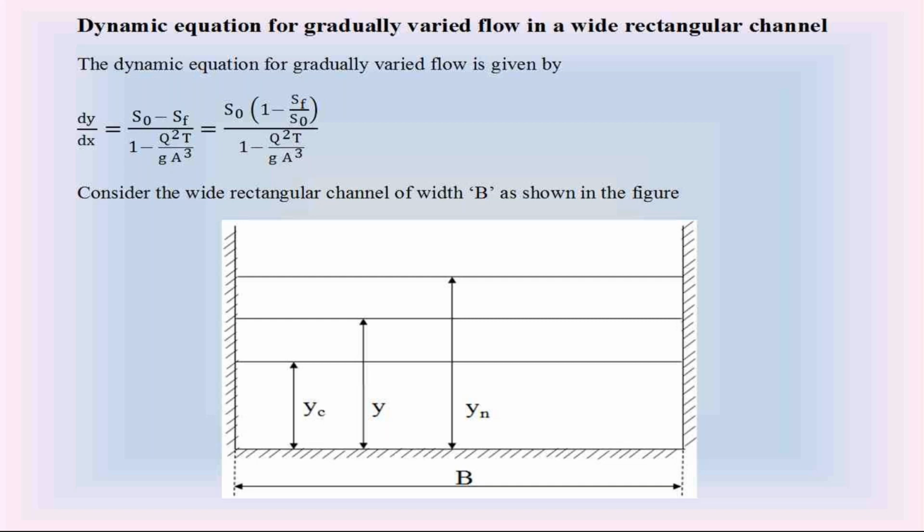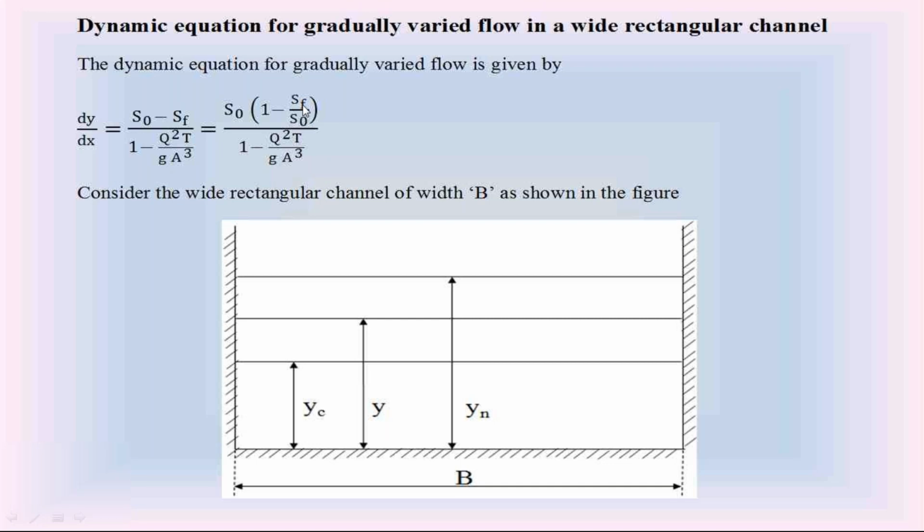So the dynamic equation we know in the gradually varied flow is dy by dx equal to S naught minus SF divided by 1 minus Q square T by G A cube. On the right hand side, take this S naught common in the numerator. So this equation becomes dy by dx equal to S naught into 1 minus SF divided by S naught, divided by 1 minus Q square T by G A cube. So this is the dynamic equation of gradually varied flow. We are going to discuss this dynamic equation for the wide rectangular channel. Check that right hand side.